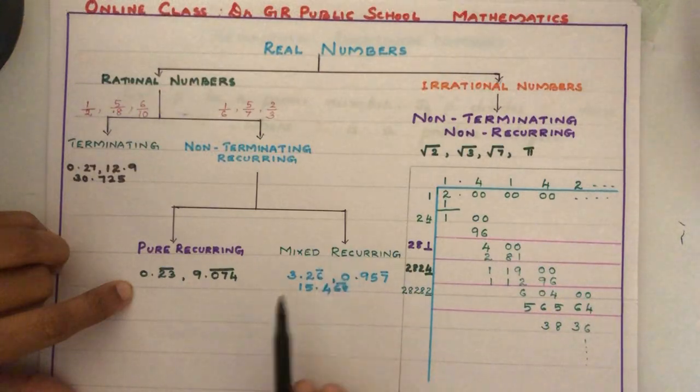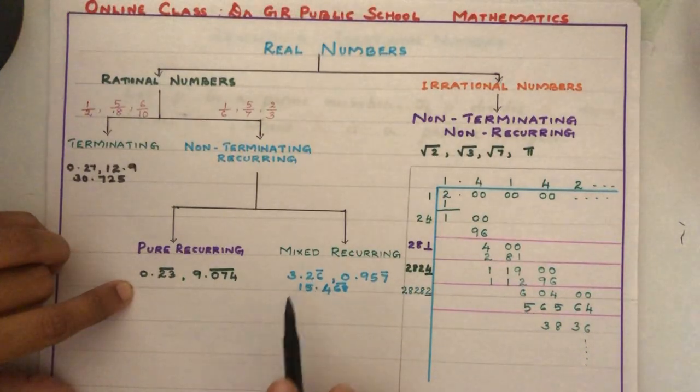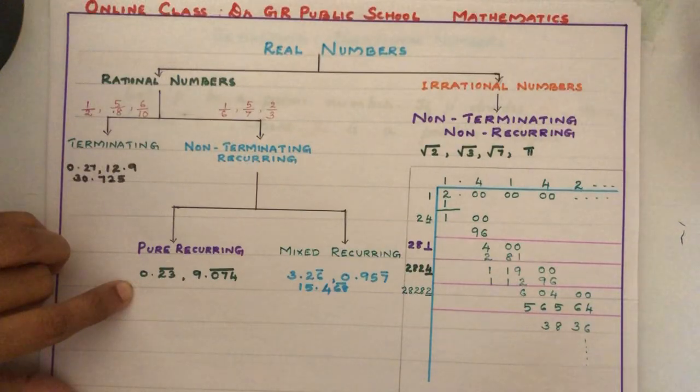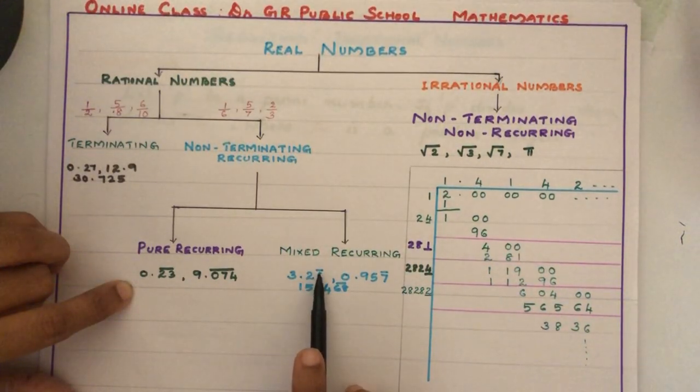Mixed recurring means there will be some digits in the decimal part which are not repeating. After that, some digits will repeat. 3.26 bar: the bar is only for 6.